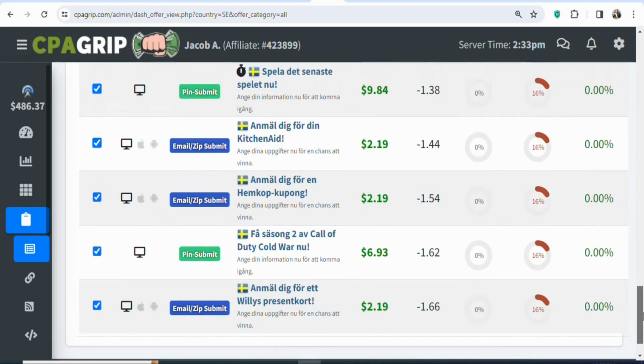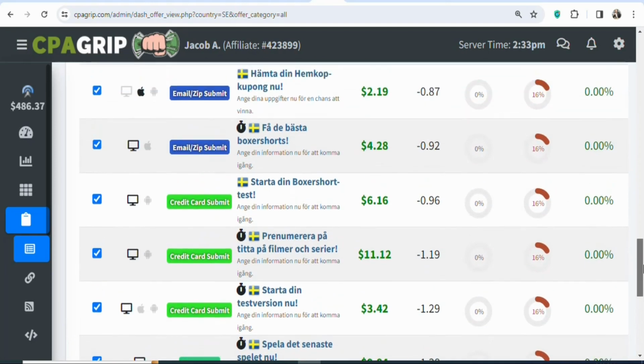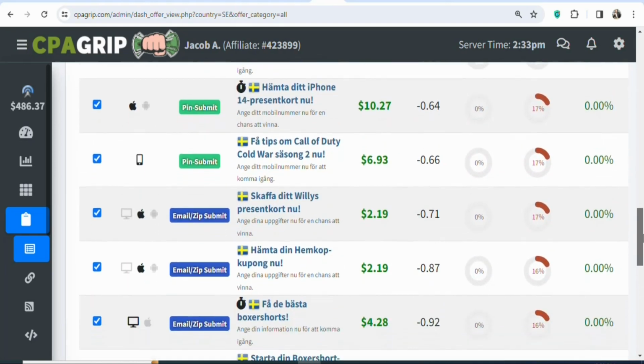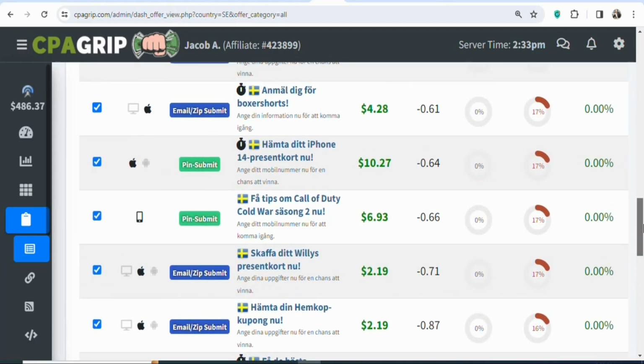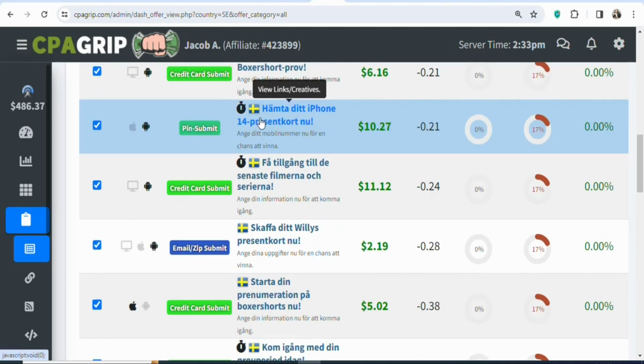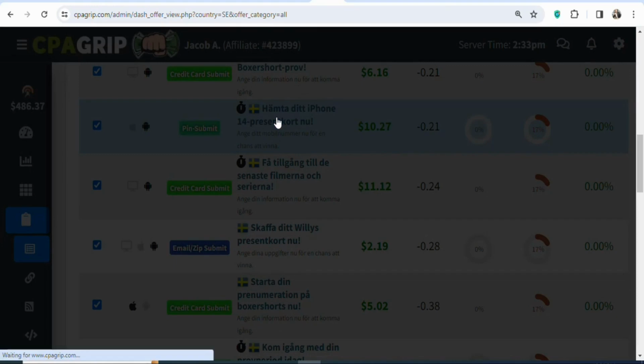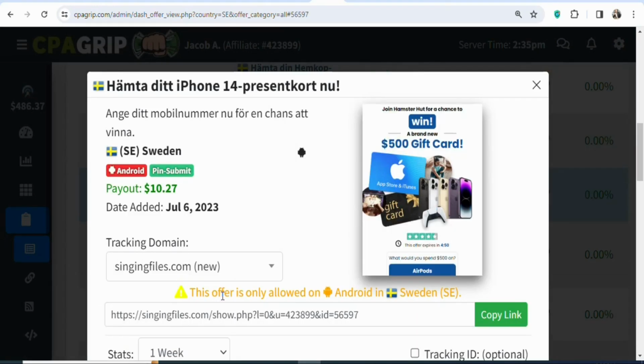In this case, what you are going to be doing is that you are going to be promoting offers in Sweden. You are going to be promoting offers that are allowed in Sweden. In this case, I'm going to be promoting this offer, iPhone 14. So just click on it so that you can see the details of the offer. Once you click on it, you can see this is your applet link. You can see the warning. This offer is only allowed on Android in Sweden, so you are allowed to promote the offer to people who live in Sweden. Apart from that, you can see this is the offer title.